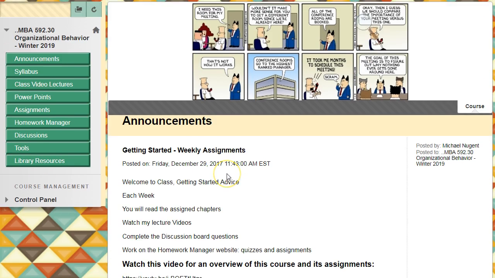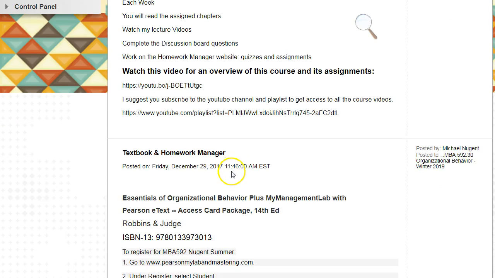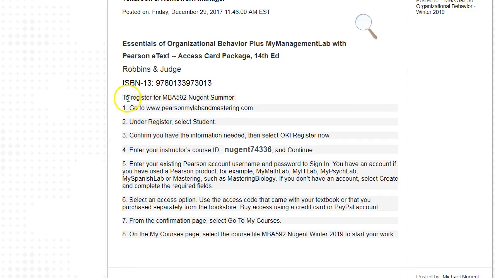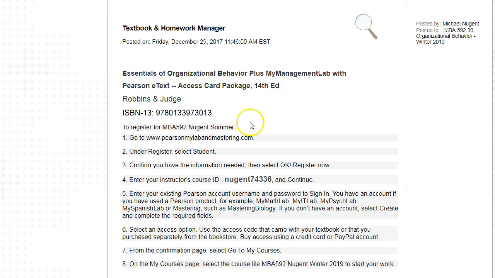Now, let's go to the next announcement. It is about how to get the textbook and homework manager. The textbook and homework manager are sold together, and it's an e-textbook with the homework manager. So you go to this website here and follow the instructions to register. The course ID is here, very important. You need the course ID to connect to the class, and we'll talk more about this later.